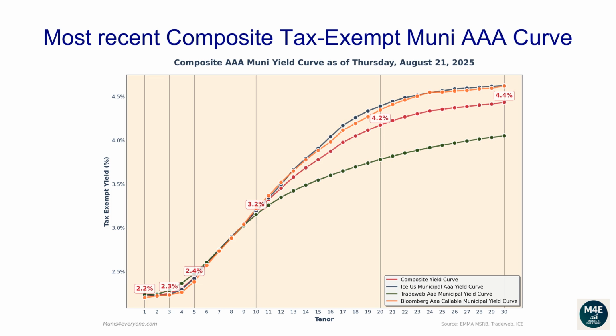The one-year composite tax-exempt yield is 2.23%. The two-year yield is 2.23%. The three-year yield is 2.25%. The 5-year yield is 2.43%. The 10-year yield is 3.19%. The 20-year yield is 4.17%. The 30-year yield is 4.43%.